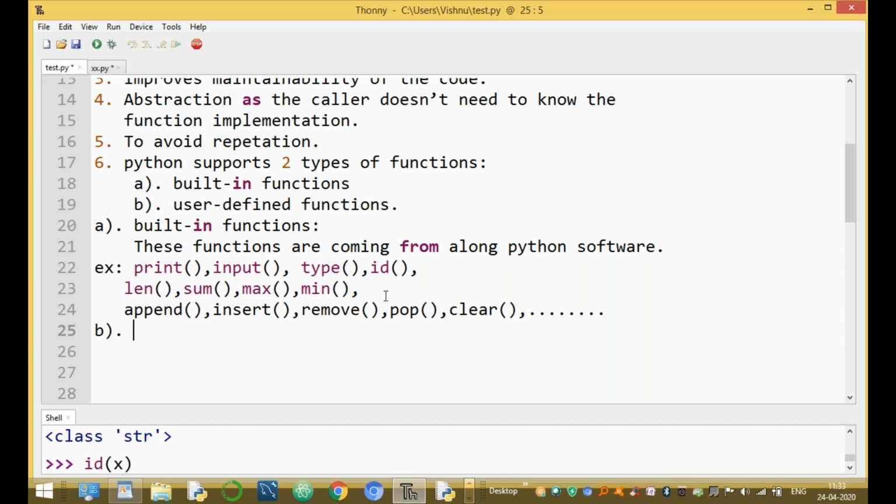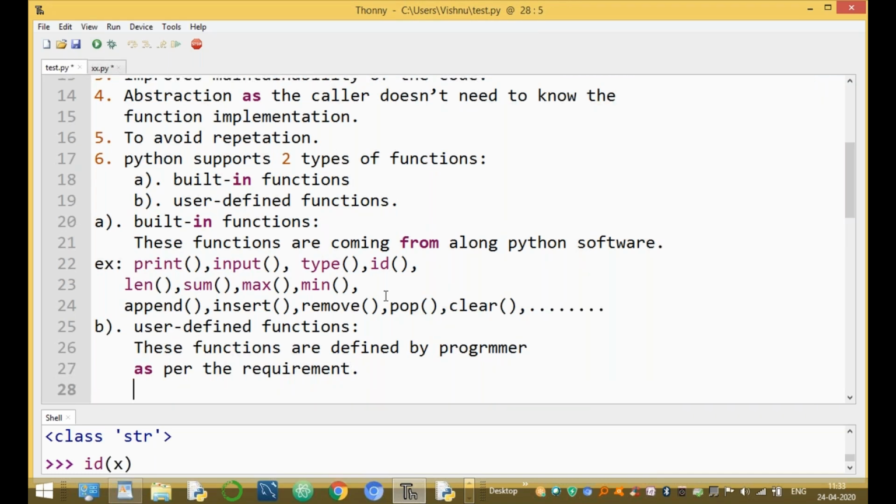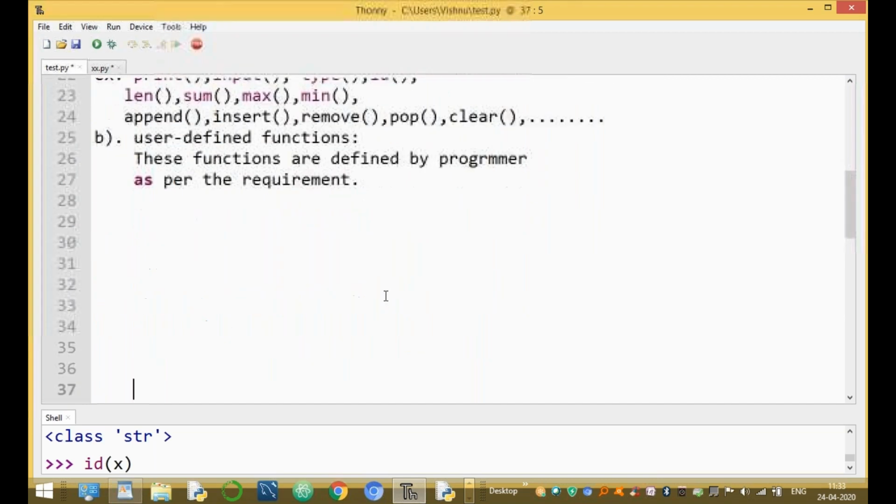Number two, the second one, is user defined functions. These functions are defined by the programmer, only the programmer, but not the user. The user is different and the programmer is different. These functions are defined by the programmer as per the requirement.